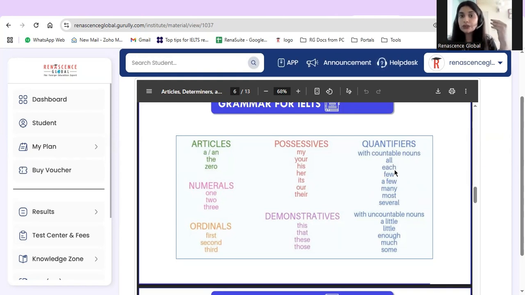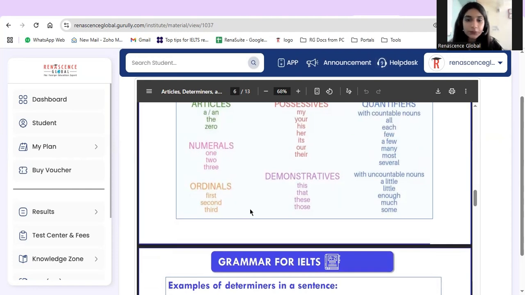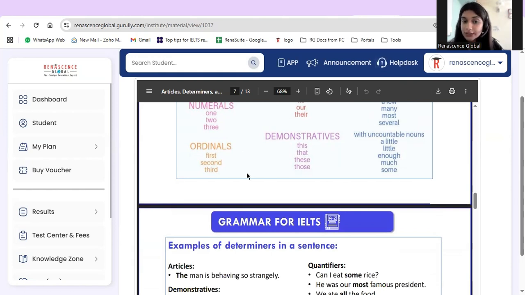We use them not to talk about a specific numeric value, but to show the degree of something which we can quantify. Numerals are like 1, 2, 3, 4, 100, thousands, etc. Then we have ordinals: first, second, third, fourth. Then we have demonstratives: this, that, these, those.